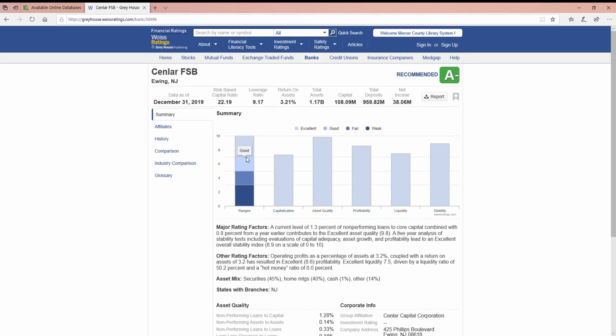So all of these things are considered in the excellent range because the bars fall above that 7 point, which is considered excellent. So what you're going to be doing is the first one is you're going to be seeing your range and how it corresponds. So in this particular case, anything below 3 is considered weak, and then fair is between 3 and 5, and then good between 5 and 7. Above 7 is excellent. So then you can just go across the bar graph, and for all of these different aspects of the industry, you'll see how this bank compares to this standard range.